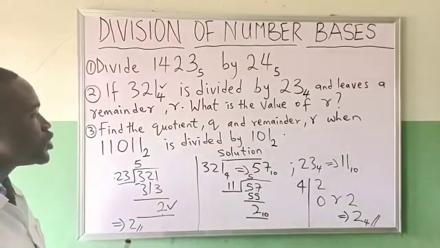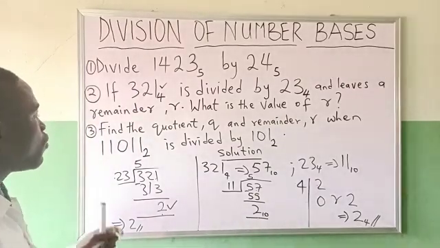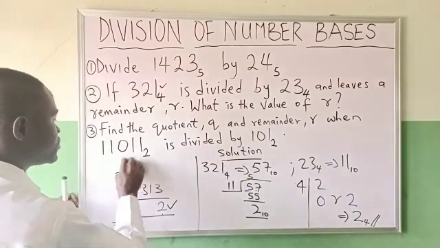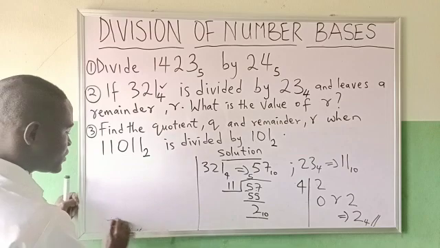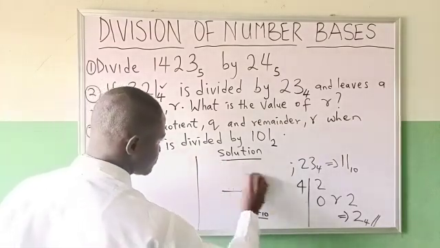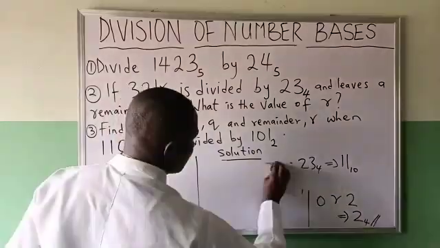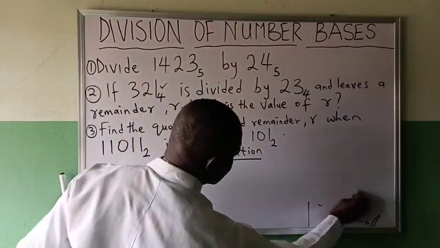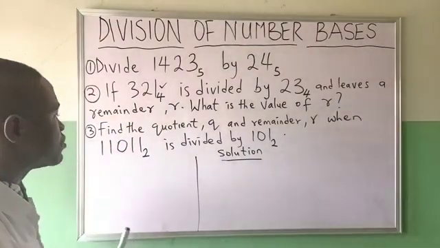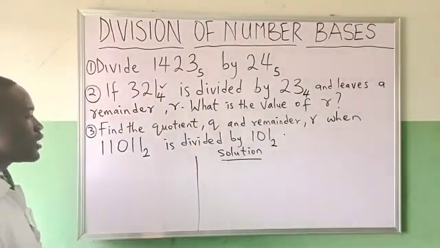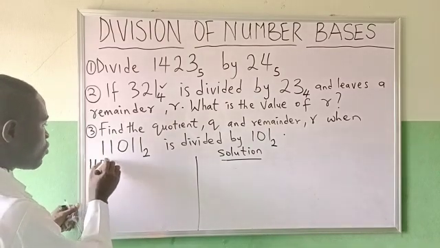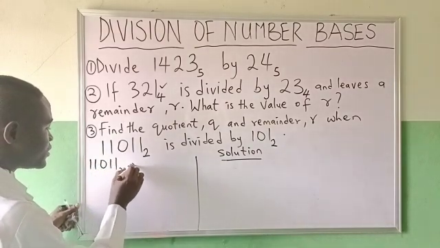Find the quotient Q and remainder R when this is divided by this. So we will use the two methods. First, let's do the base 10 one first. Convert both of them, everything in base 10, divide accordingly, and convert to base 2. Okay, converting this to base 10: 11011 in base 2 to base 10.